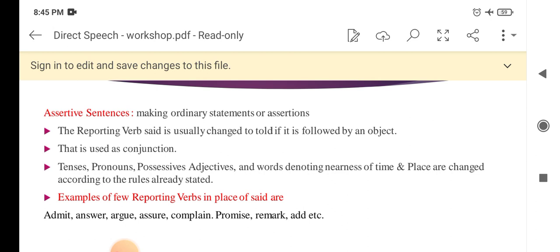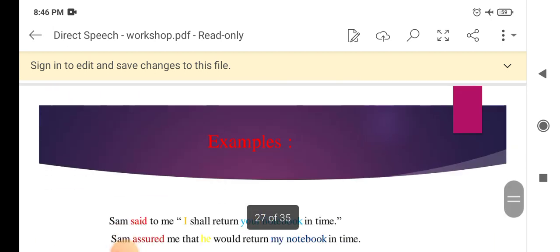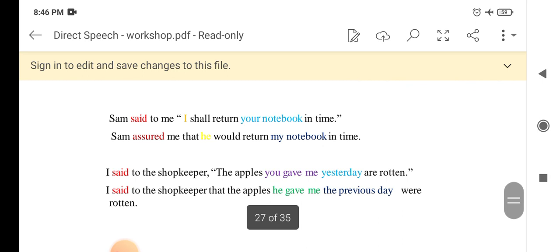Examples of a few reporting verbs in place of said are: so in place of said, we can use some other reporting verbs like admit, answer, argue, assure, complain, promise, remark, add, etc. See some examples here.